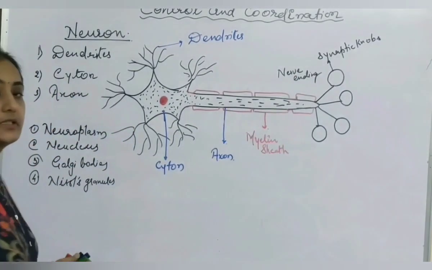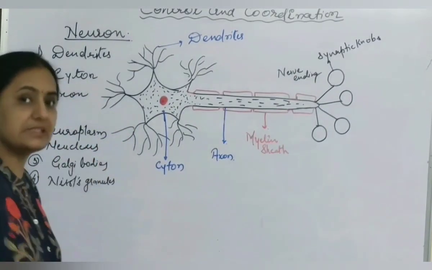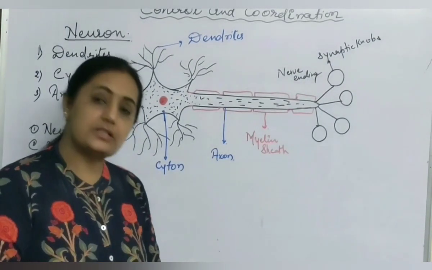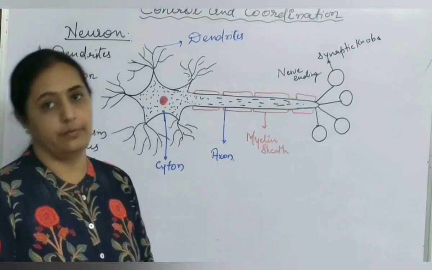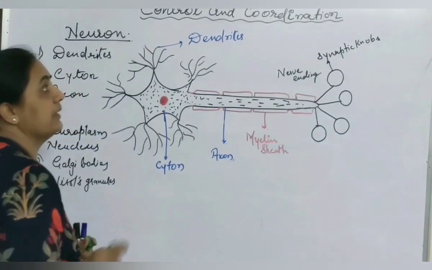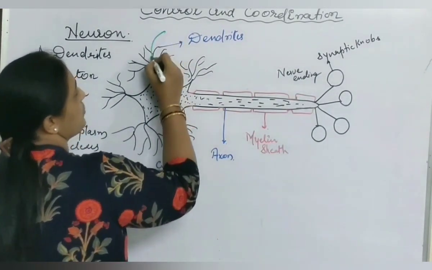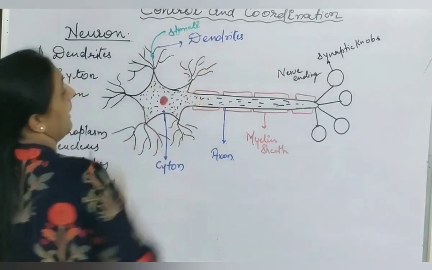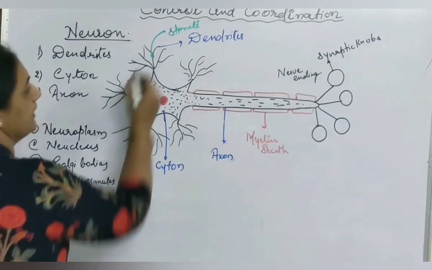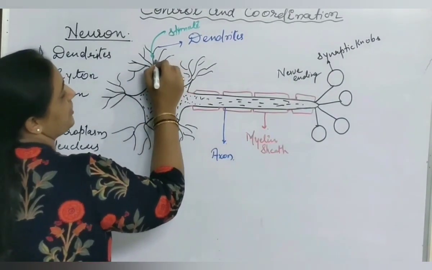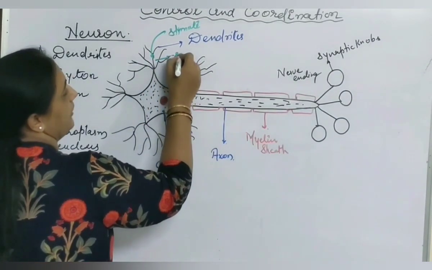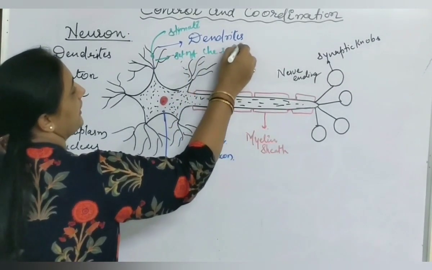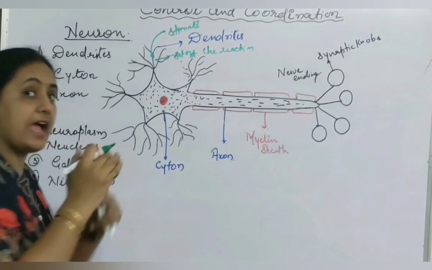Now, how do impulses pass through the neuron? Impulses pass in the form of electric impulses. How does this electric impulse develop? As soon as the stimulus is received by the tip of the dendrites, a set of chemical reactions takes place here, because of the change in ionic level.